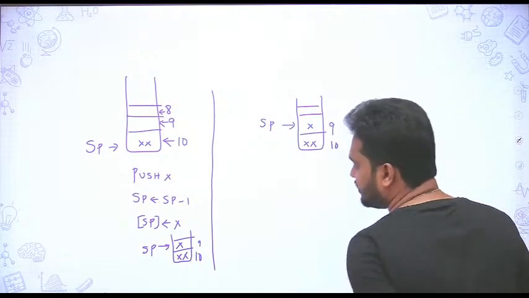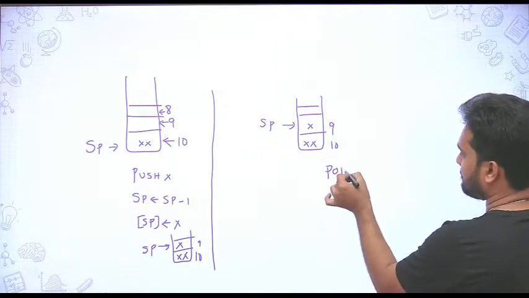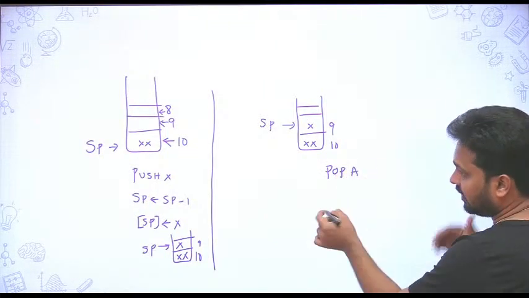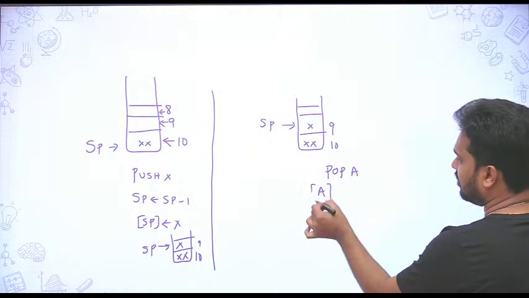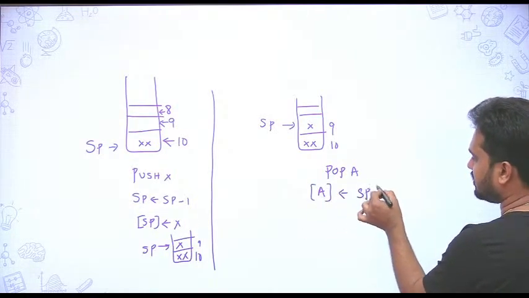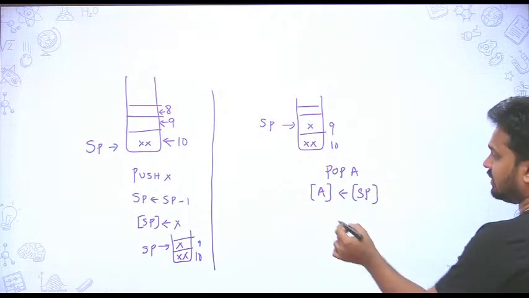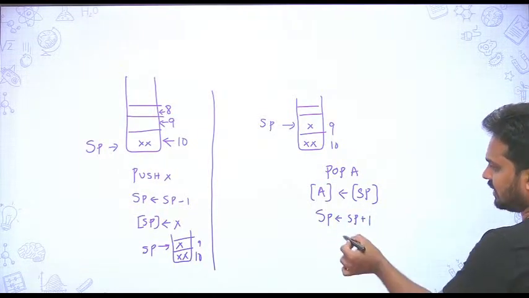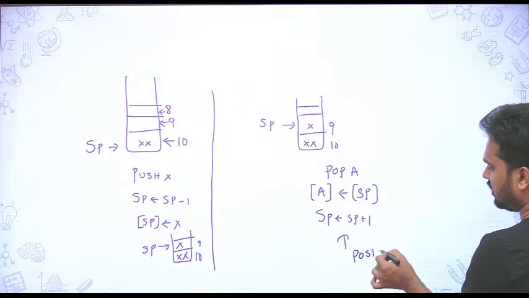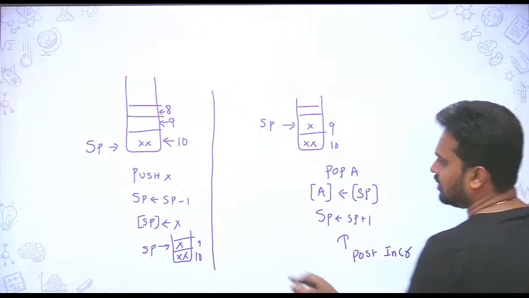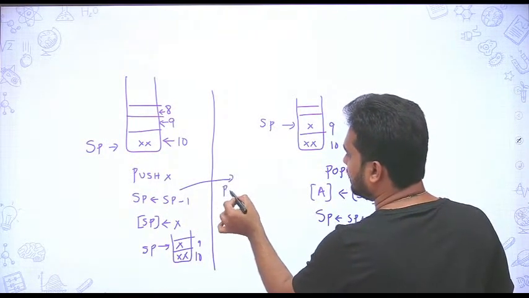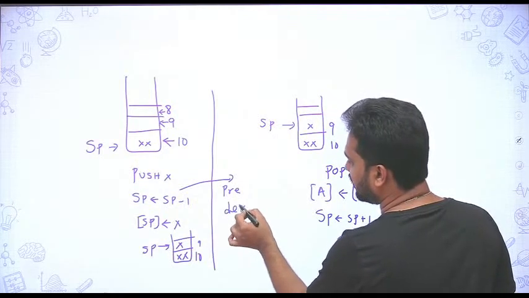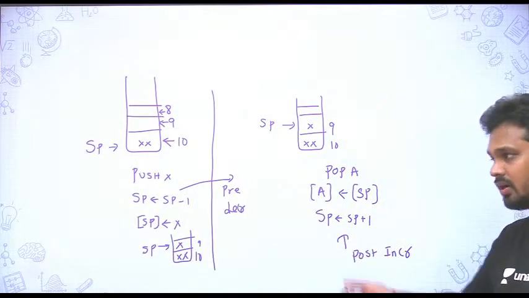Suppose if I say pop A, first it will retrieve the data with contents of the memory location of SP, then your SP will be incremented. Here it is post increment, this is pre-decrement. Always if one is pre-decrement, the other will be post increment and vice versa guys.